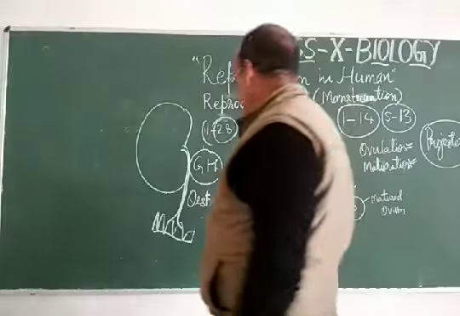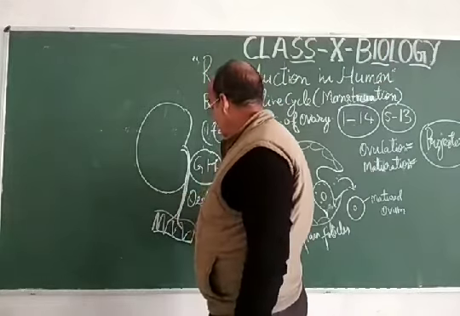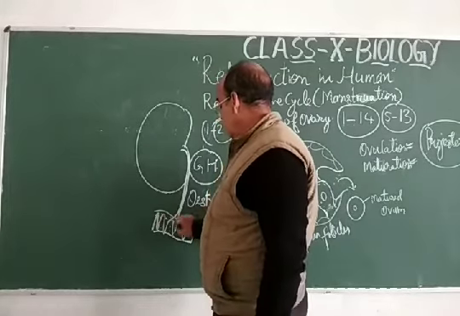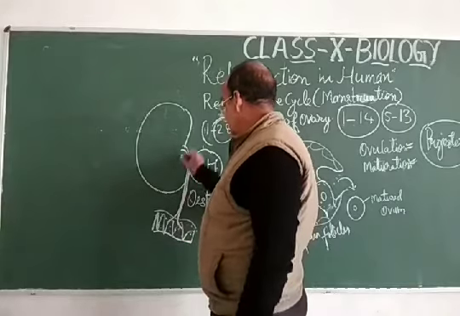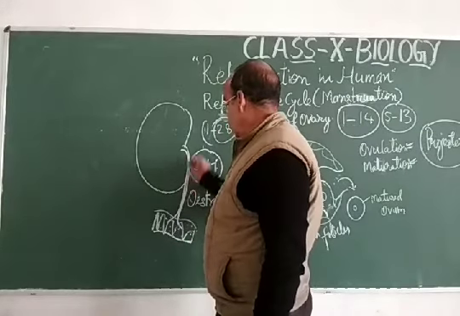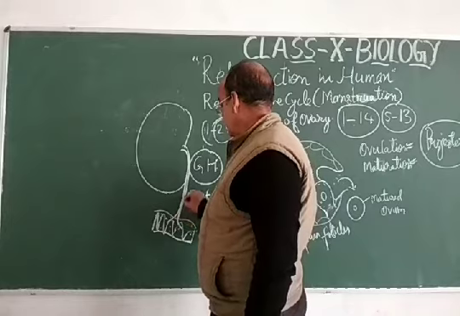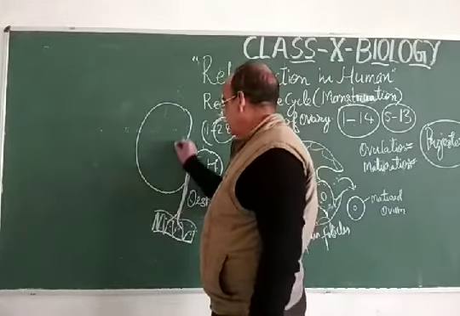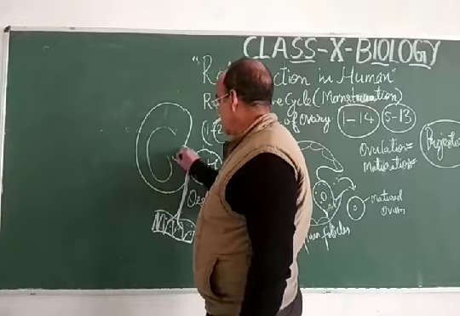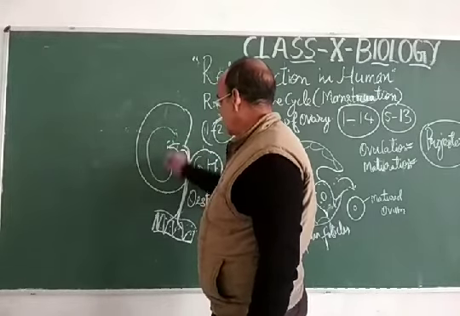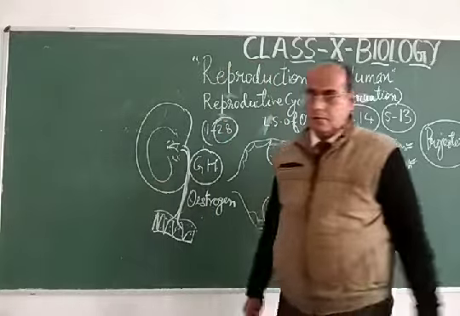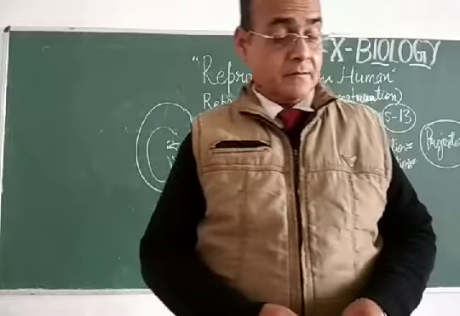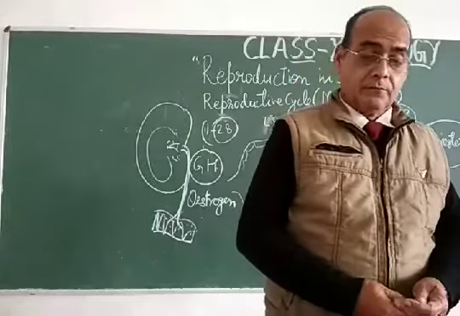Exactly what happened? This placenta, this wall that is filled with the fluid-like structure, and this fluid is called amnion. This fluid is transported through this umbilical cord, and this umbilical cord is responsible for the supply of material from the mother to the fetus. Here the fetus is developing, and that fetus is getting nourishment from the mother. So you have to have a clear concept about the development of the fetus and embryo.